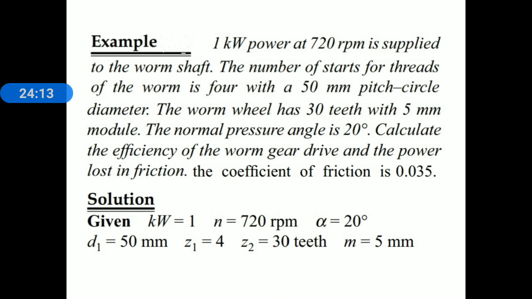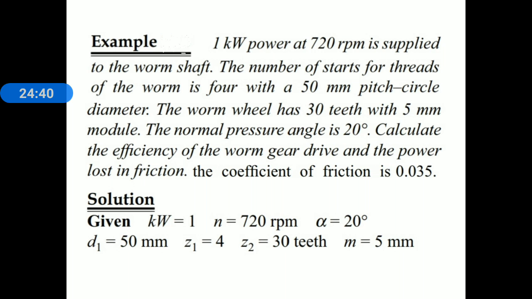Now let's move toward the solution. First of all, we collect the given data. Power kilowatt is equal to 1. Speed of worm N1 is equal to 720 rpm. Number of starts for thread of worm Z1 is equal to 4. Pitch circle diameter of worm D1 is equal to 50.